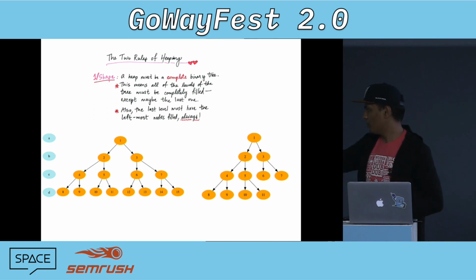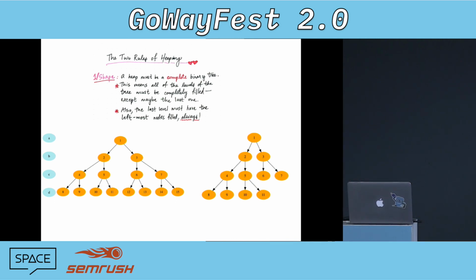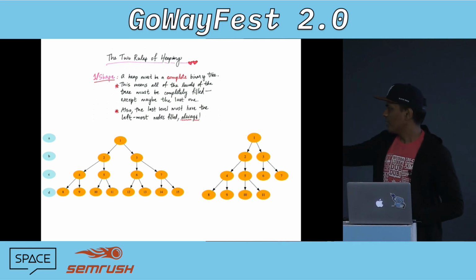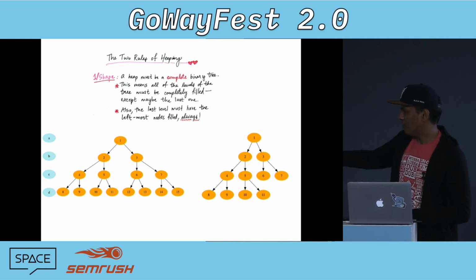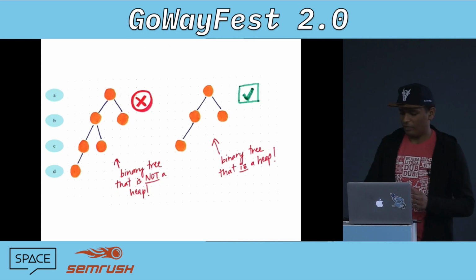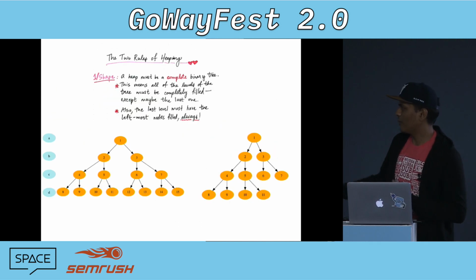So if you look at the left one, you look at A, B, C, D. D is the last level. The idea is A, B, and C must all be completely filled. They are completely filled, so that's satisfied. As for the D level, it may be either completely filled or filled only from the left. So in both these cases, these are acceptable binary trees. It's kind of like this: if any node wants to have grandchildren, all the nodes of its level must have children. Basically, it's kind of like life in general. If you want to have grandchildren, you have to have children in the first place.